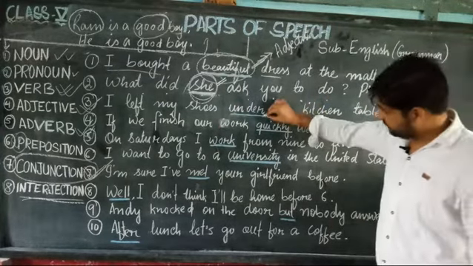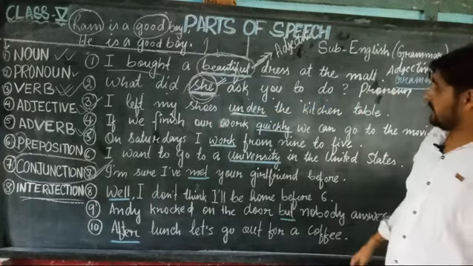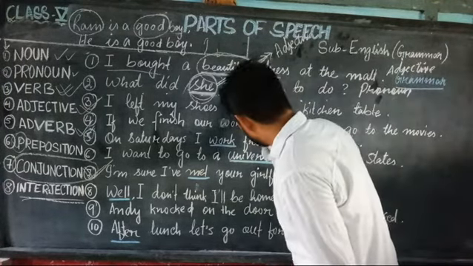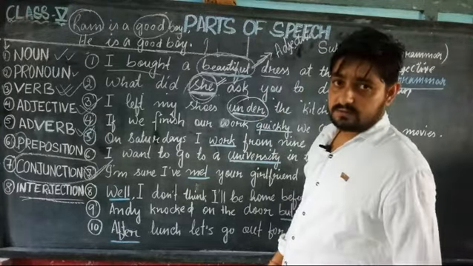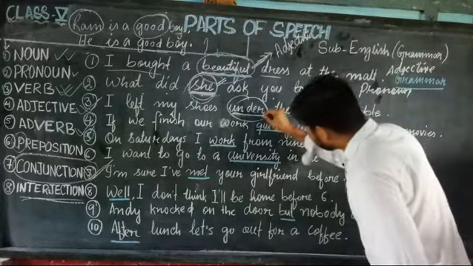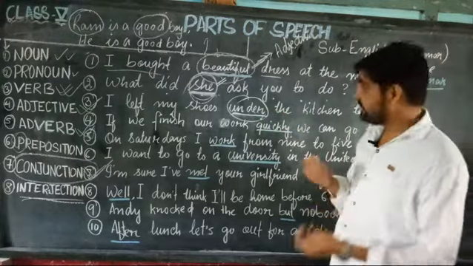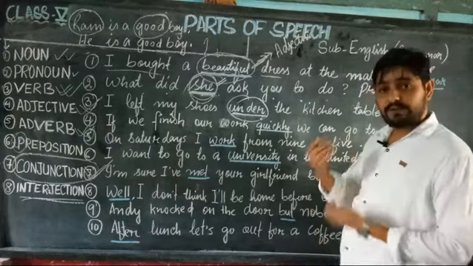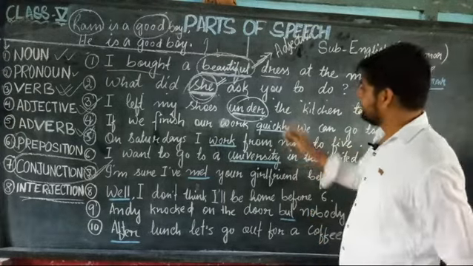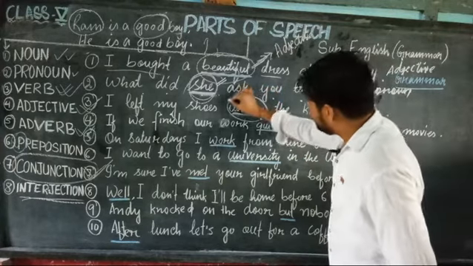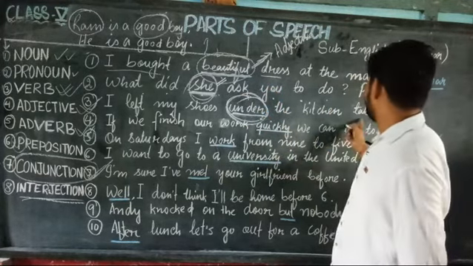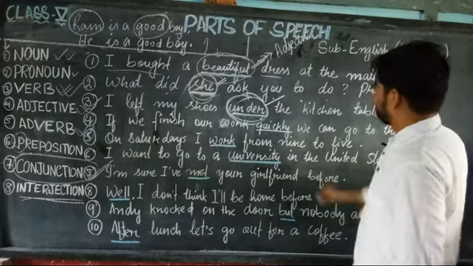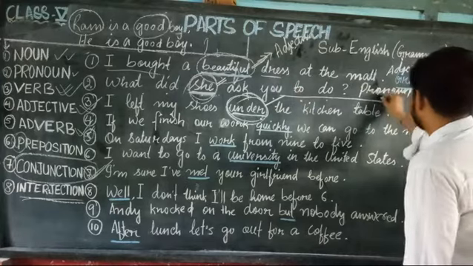The underlined word "under" is in which parts of speech? The word "under" here shows the relation between a noun and some other words in a sentence, right? So such type of words, which show the relation, which parts of speech are they?